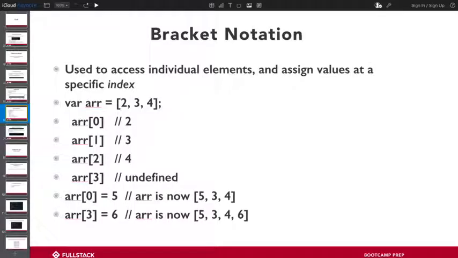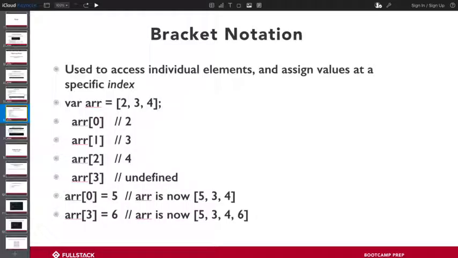So here we have array of 0. Before, if we just did array of 0, it would give us 2. But now we're saying array of 0 equals 5. So now what we're saying is, array, go to your 0th index, your first item here, take this 2 and assign it to be a 5. And so now the array, if we print it out, is going to look like 5, 3, 4. Good? Does that make sense of how we changed this array?